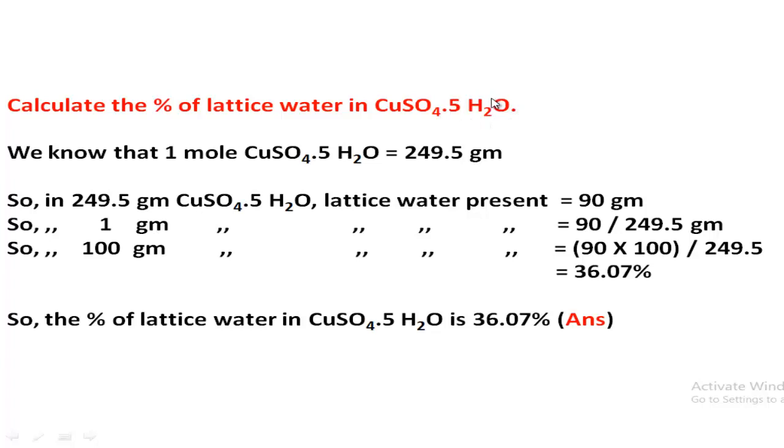These molecules of water are called lattice water, which is the water present in the crystal lattice. This water is called lattice water.